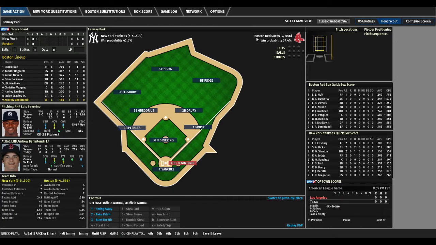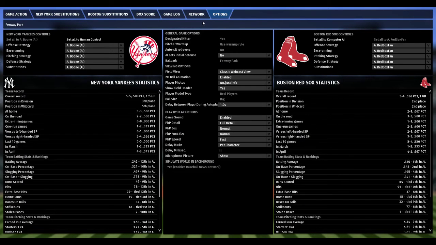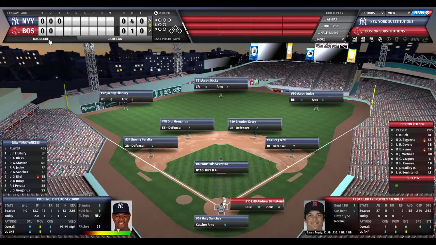I do not play this way, and now I can't figure out how to get back to the view I like. Options. That's not it. Go there. There we go. All right.